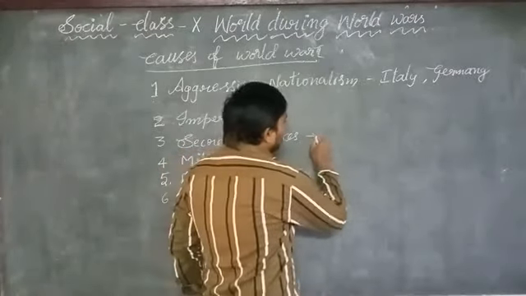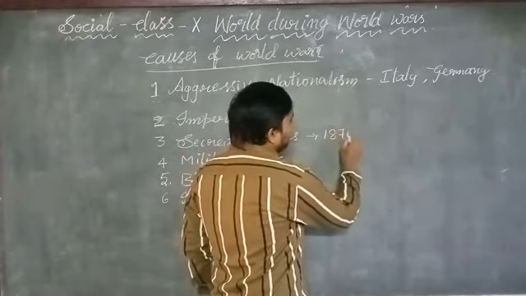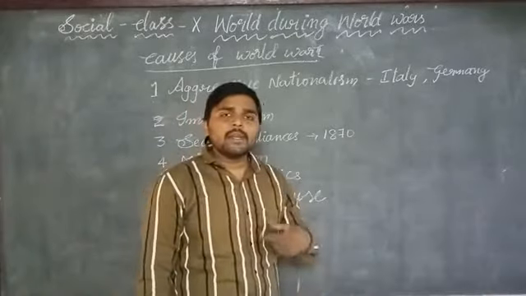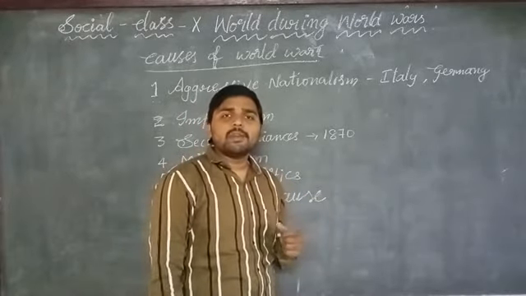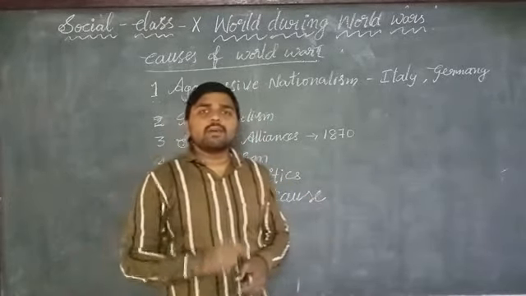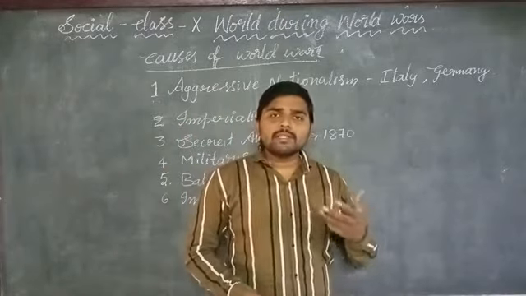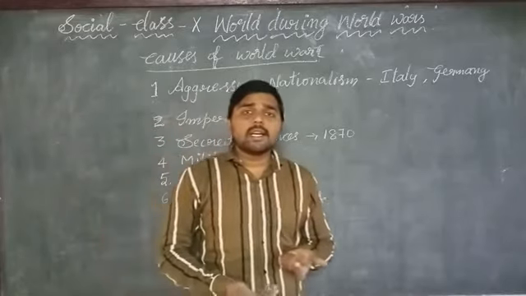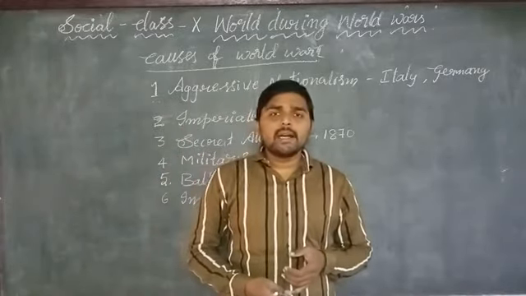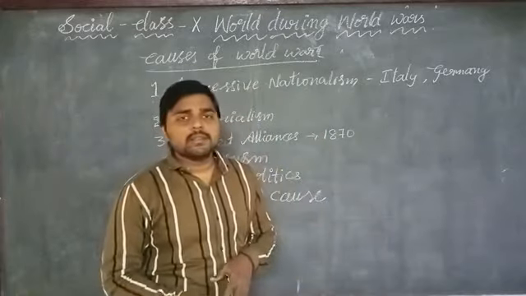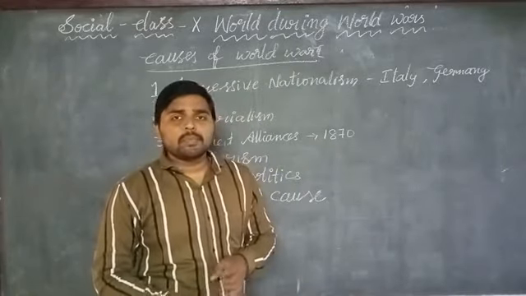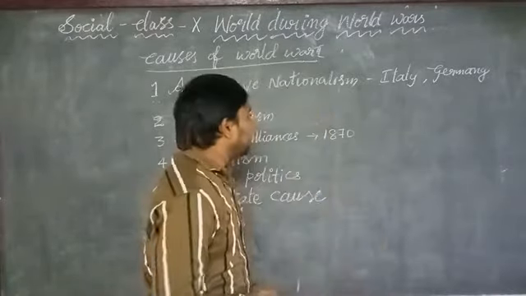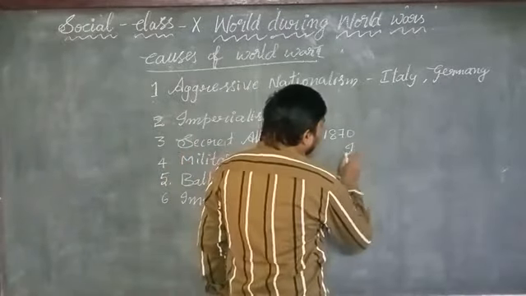In 1870, the German Chancellor defeated France and unified all parts of Germany into one country, and he wanted to isolate France. That's why he made a mutual alliance with Italy and Austria.